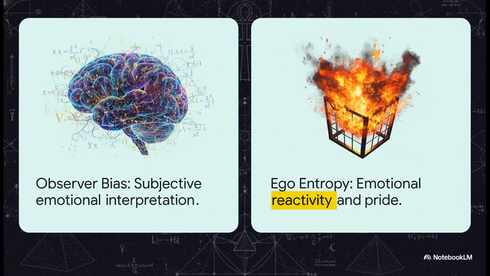And this conflict really takes all that abstract math we talked about earlier and makes it completely human. Take observer bias, for instance. That's where subjective emotional interpretation skews reality. We see that here in how a specific name heavily triggers past trauma for the mother. Meanwhile, you've got ego entropy, which is the chaotic breakdown of the system due to pride and emotional reactivity driving the father's response. It just absolutely proves that human interactions, with all their messy emotional noise, are the ultimate test for complex systems and pressure mapping.